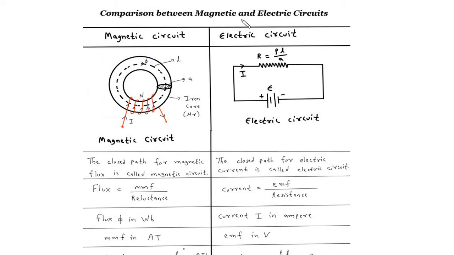Comparison between magnetic and electric circuits. Magnetic circuit, electric circuit. This figure shows magnetic circuit. This figure shows electric circuit. In case of magnetic circuit, I represents current, N represents number of turns of this coil, phi represents flux, L is the mean length, A is the cross sectional area, and this is an iron core. In case of electric circuit, I is the current, E is the EMF or voltage, R is the resistance, which is equal to rho L by A. This rho is the resistivity.